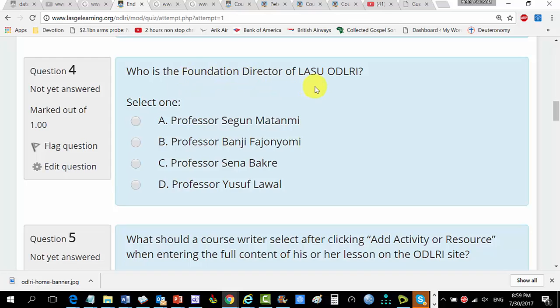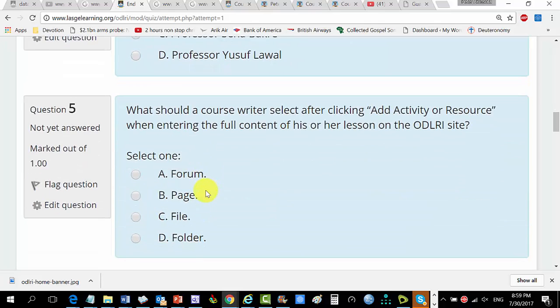Who is the foundation director of LASU ODLRI? I'm not going to miss this one for anything: Mama, Professor Sena Bakri. You can see the ABCD. That is the one that we selected. You can make it 1, 2, 3 or whatever, but this is the format that we in LASU ODLRI may want to adopt.